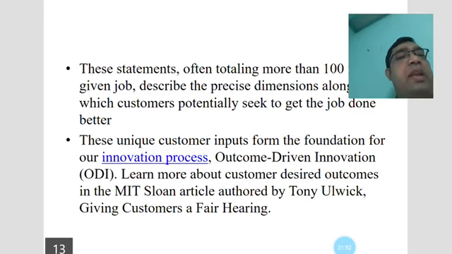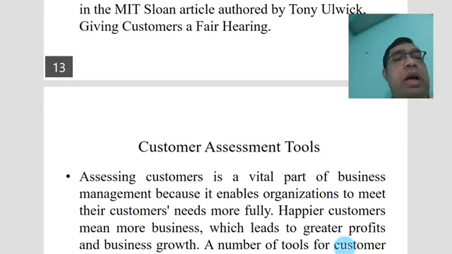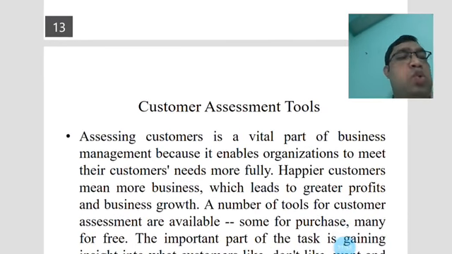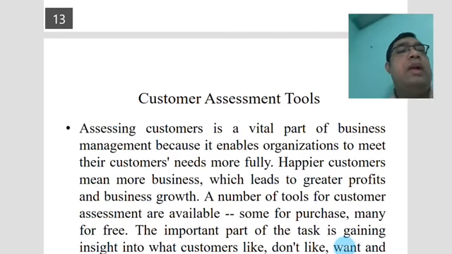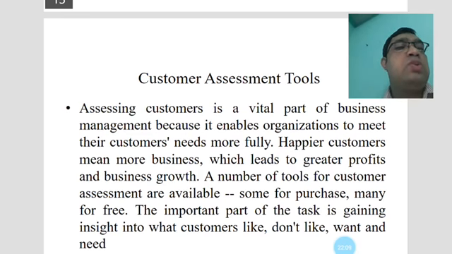Customer assessment tools will also be covered. According to your customers' needs, you also have to require customer assessment, and some tools will be there. This is called the customer assessment tool.